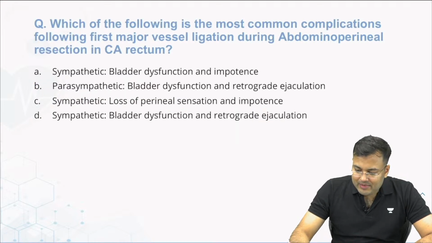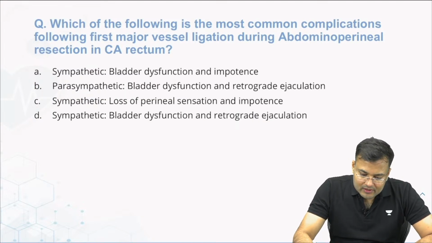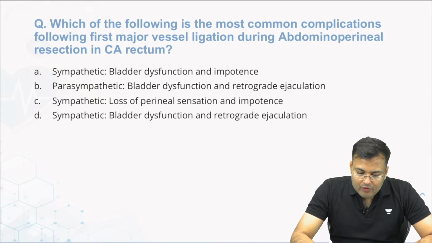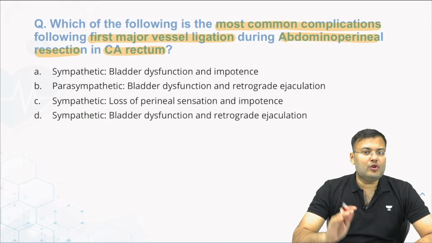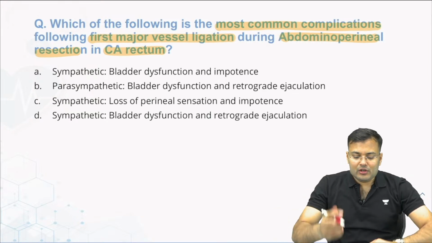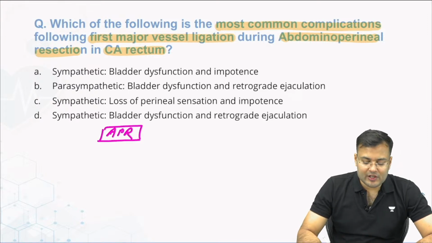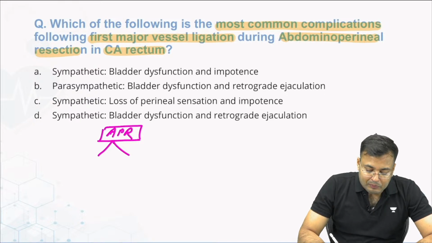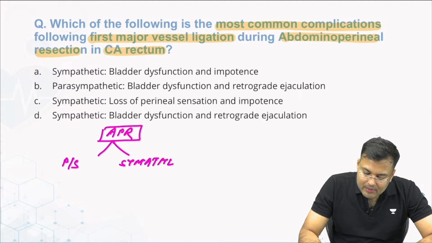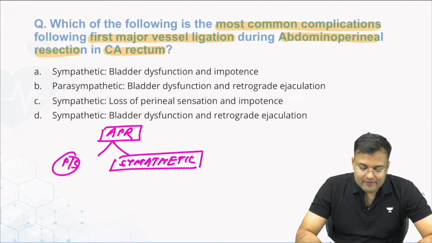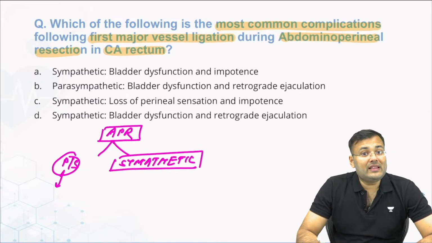Okay. Now tell me guys, what's the correct answer for this new question? Which of the following is the most common complication following first major vessel ligation during APR, abdominoperineal resection in carcinoma rectum? Let me tell you, whenever we perform abdominoperineal resection in carcinoma rectum, there can be injury to the parasympathetic supply and injury to the sympathetic nerve plexus. If there is injury to the parasympathetic plexus, what happens?